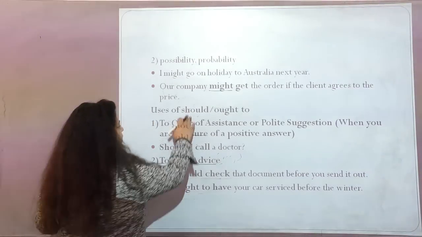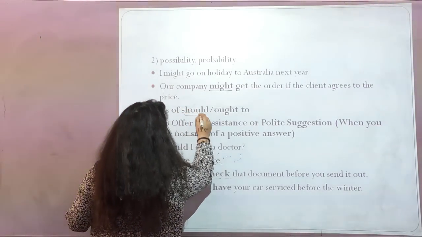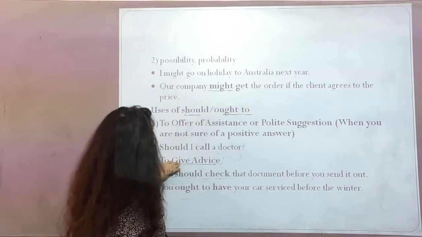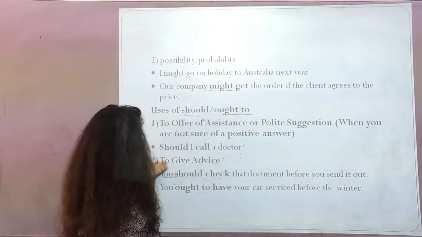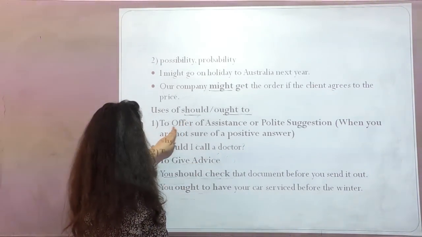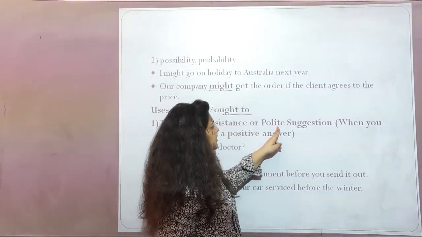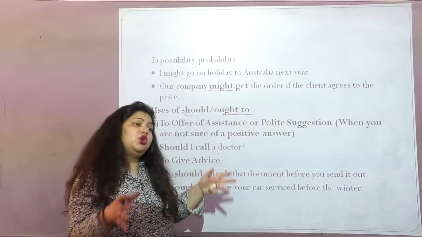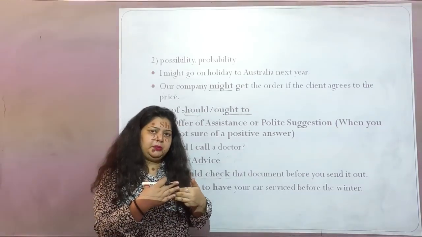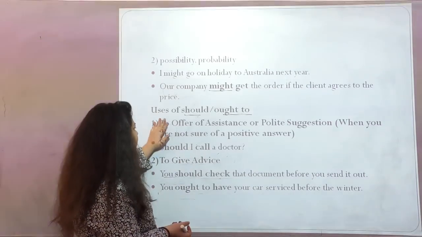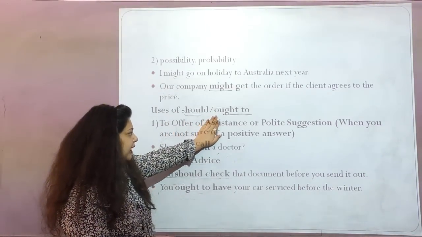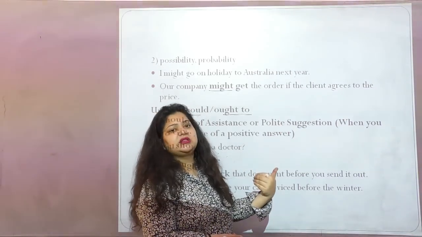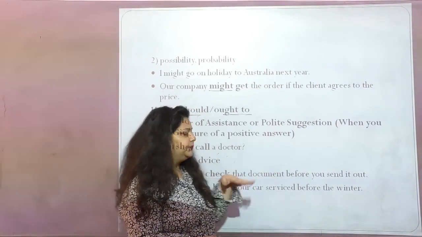Now let's see the next one, uses of should or ought to. Should. Now let's see where we use should, with an example. It is used to offer assistance or a polite suggestion when you are not sure of a positive answer. When you're not sure of getting a positive answer in reply, at that particular time we use should or ought to, right? It's a polite suggestion, but you're not sure whether you will receive a positive answer in reply or not.